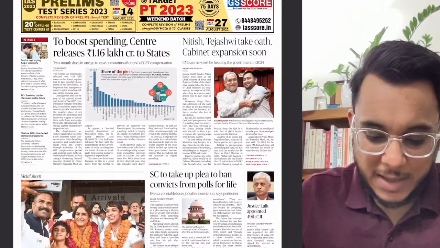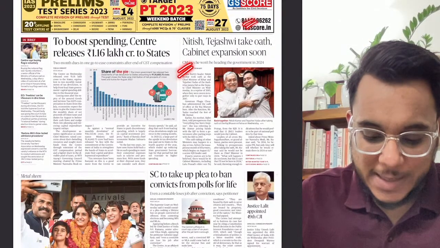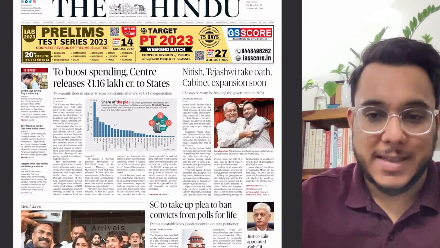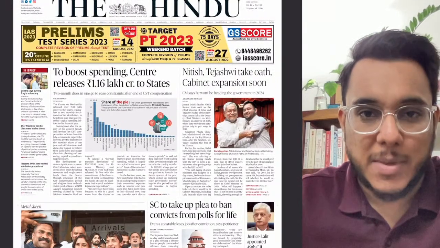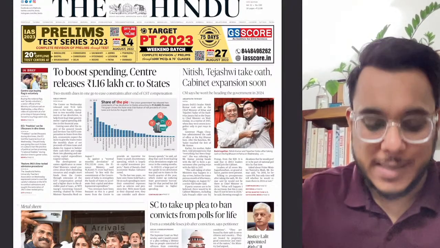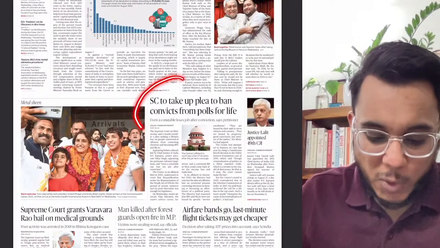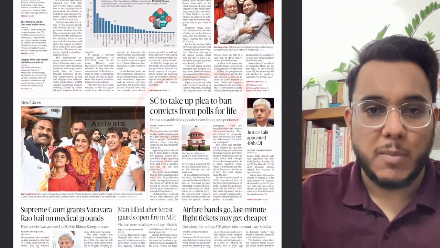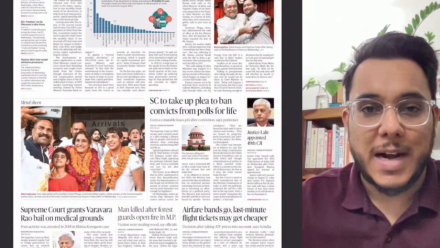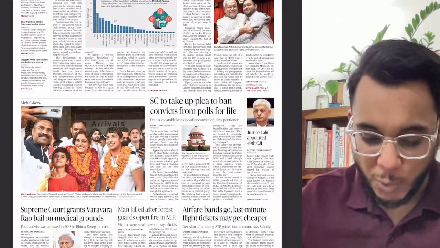After that, Nitish, Tejashwi take oath, cabinet expansion soon. So basically the Bihar political issue is being discussed here. However guys, with respect to the examination, there is nothing much of substance in this particular article. Then, Supreme Court to take up plea to ban convicts from polls for life. This particular article is an important one. We will see this article with respect to the exam, GS paper number 2.